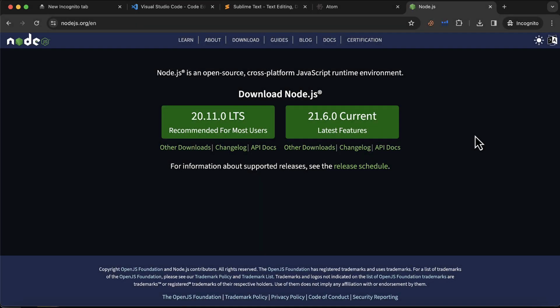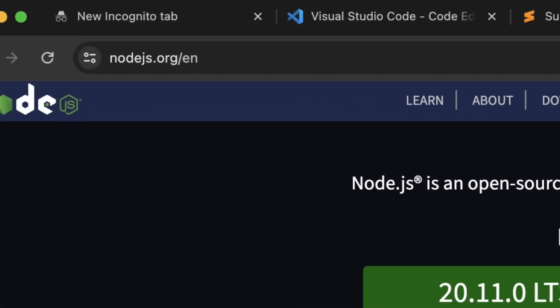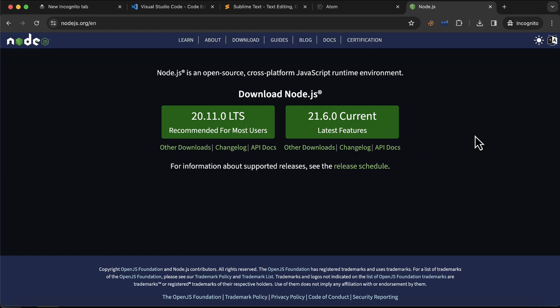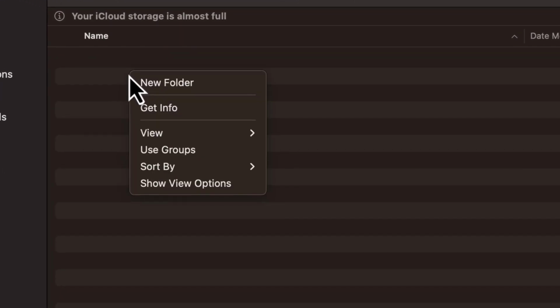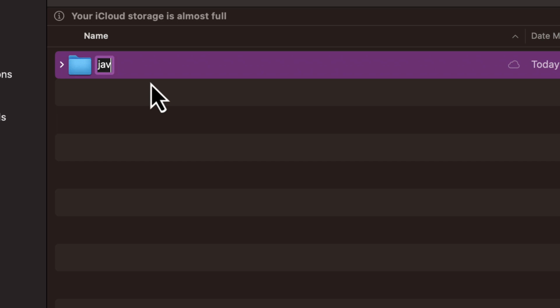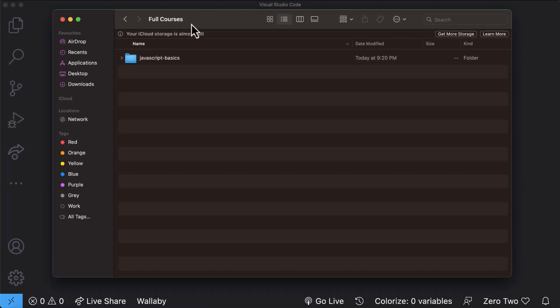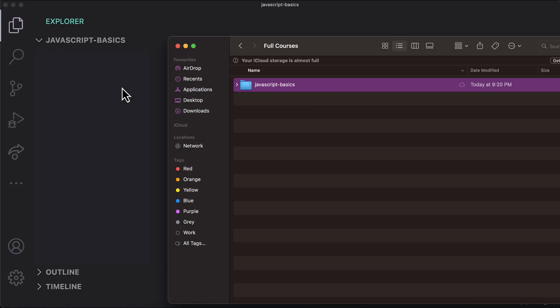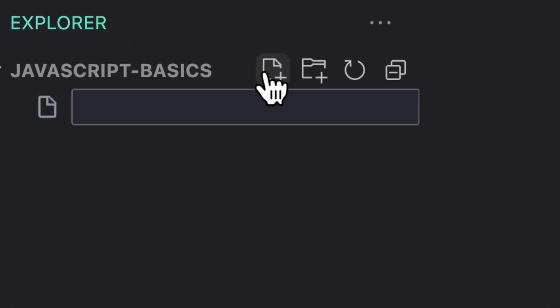The second thing I want you to install is Node. You can download Node from this website. Now technically, you don't need Node to execute JavaScript, but it's good that you have Node because you will use it to install third-party libraries. So pause the video and download Node with Visual Studio Code. Now I want you to create a new folder named JavaScript Basics. The name is not important. You just need a folder to write all the code in this course. Now drag and drop this folder into Visual Studio Code. Here add a new file index.html.